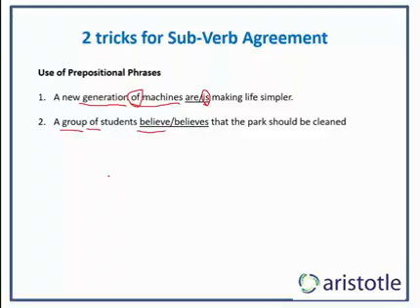And a group is singular, it cannot be believe, it can only be believes. So the correct answer actually is believes, even though it sounds terrible, but that is the correct answer. A group of students believes that the park should be cleaned. So the lesson for you is whenever you see prepositions, the subject is before your preposition.